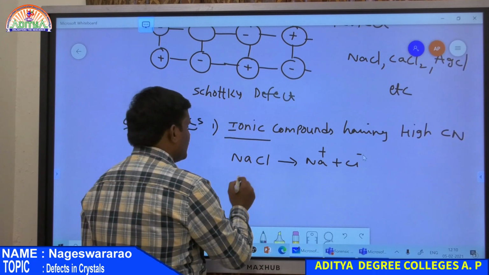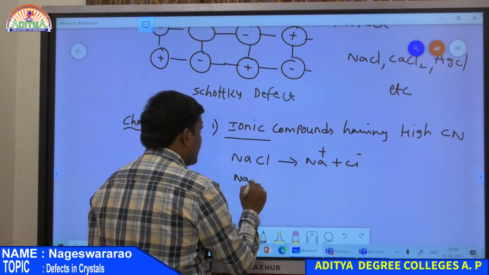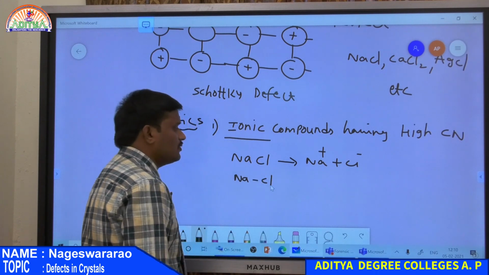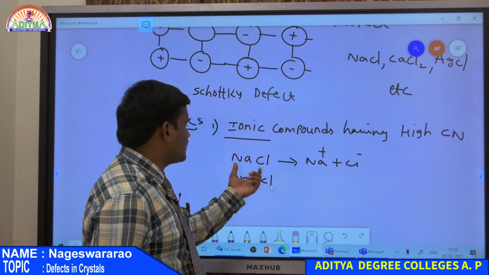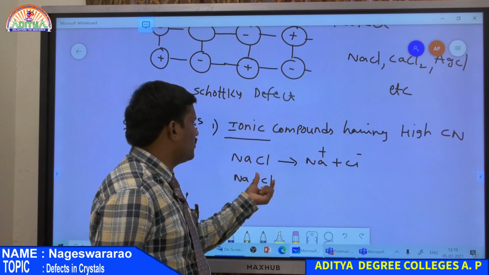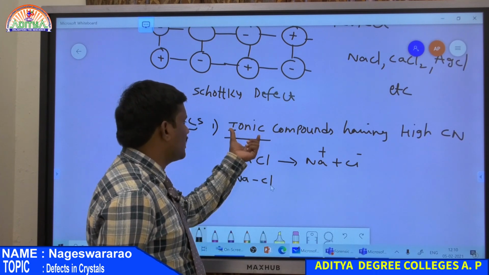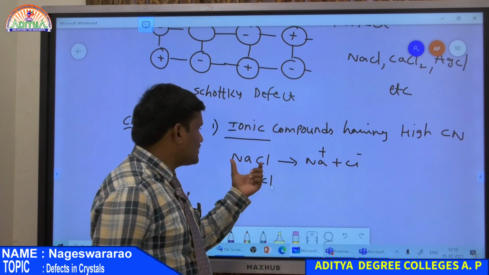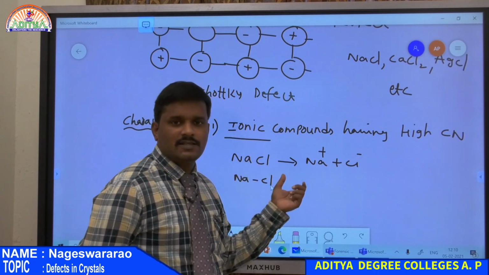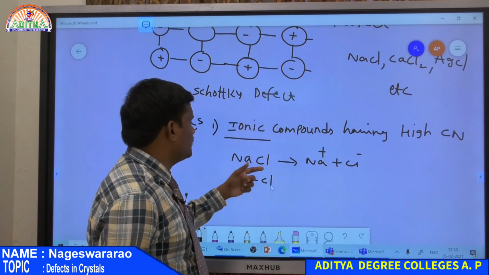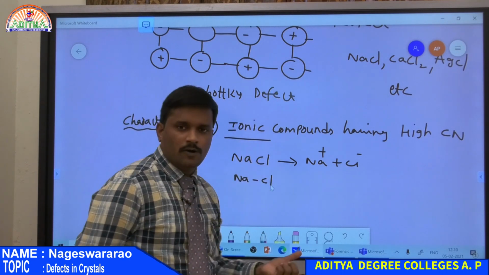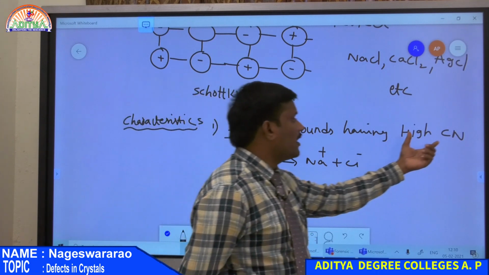So here there exists an ionic bond between Na and Cl, due to the transfer of electrons from one atom to another atom. Here electrons are transferred from sodium to chlorine. That is why that bond is nothing but an ionic bond. NaCl contains an ionic bond, that is why it is an ionic compound. So Schottky defect arises in the case of an ionic compound that also has a high coordination number.